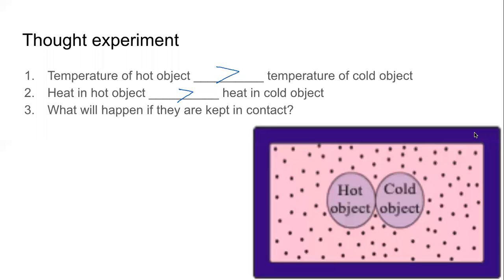Khadija is saying the active atoms of the hot object will pass on to the cold object and vice versa. No, that will not happen. Atoms will not be exchanged because this is not a chemical change. This is just a physical change that we will experience. So Chand has given the most complete answer, right? The colder object will become hotter and the hotter object will become colder.